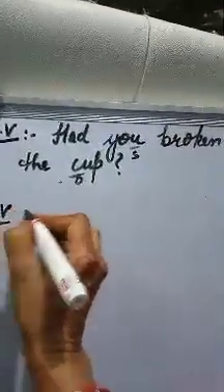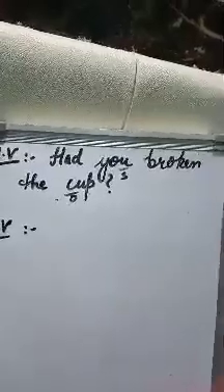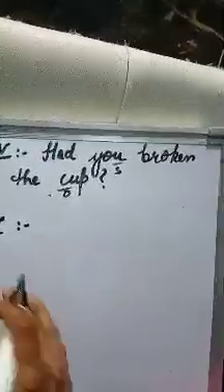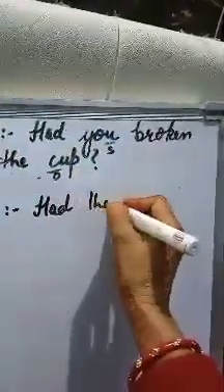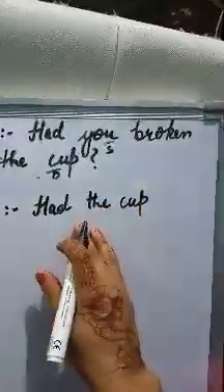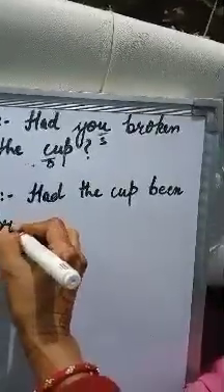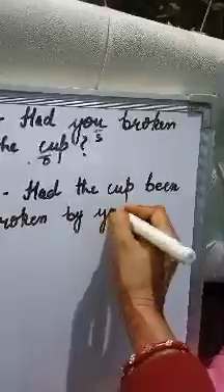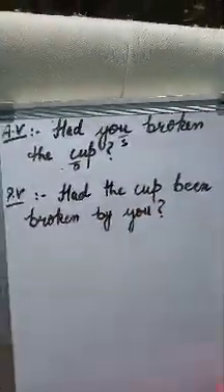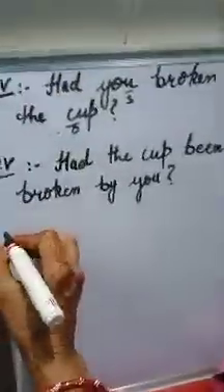So in passive voice, how we write? I told you that there is no change in the helping verb because with singulars and plurals we always use had. So first we will write had, then the object. Had the cup been broken by you? Had the cup been broken by you? Okay.